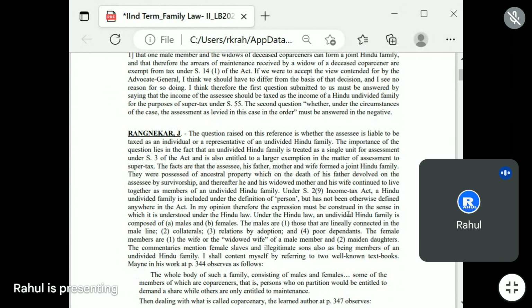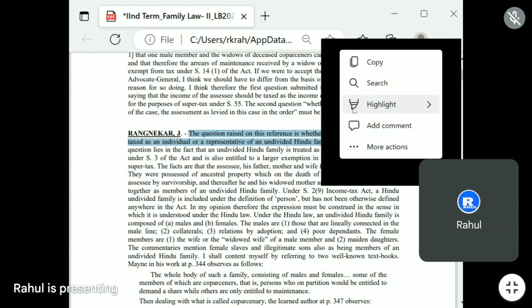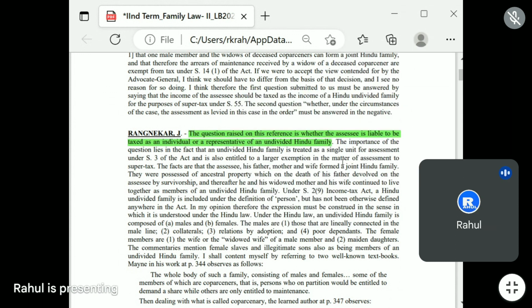The question raised on this reference is whether the assessee is liable to be taxed as an individual or a representative of the undivided family. Here the representative means the karta, right? Yes, you can assume that.